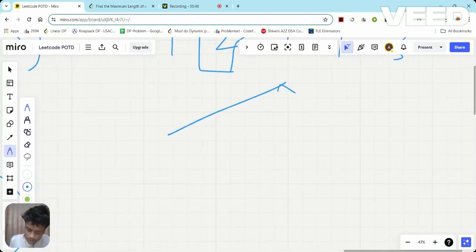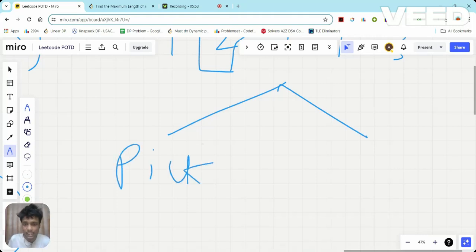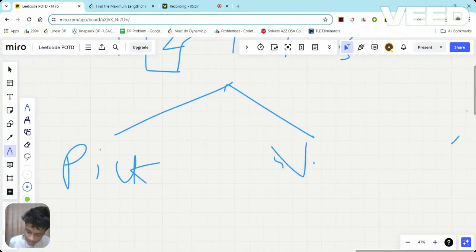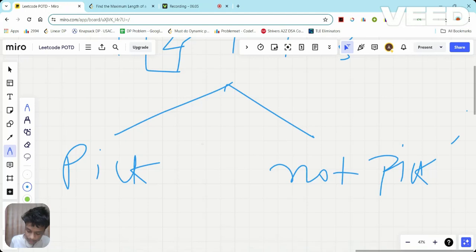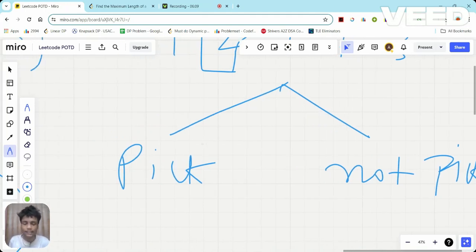So there are two possibilities for any element in that array. Either it can be part of my subsequence or it cannot be part of my subsequence. Means either I can pick it or I cannot pick it. There can be only two possibilities, right? Either I can pick it, or I cannot pick it.